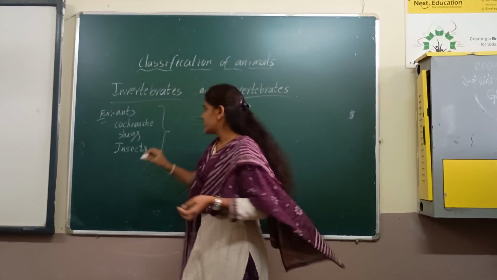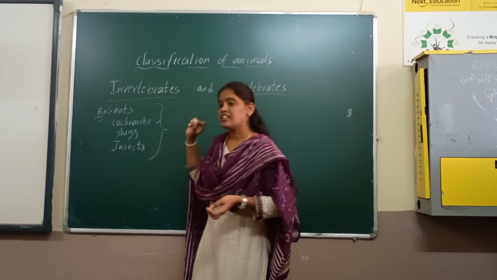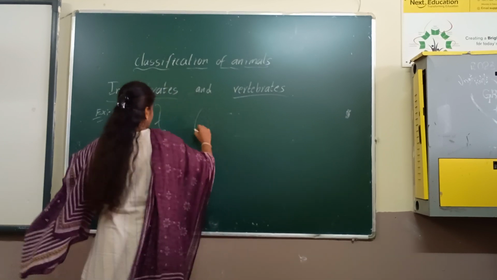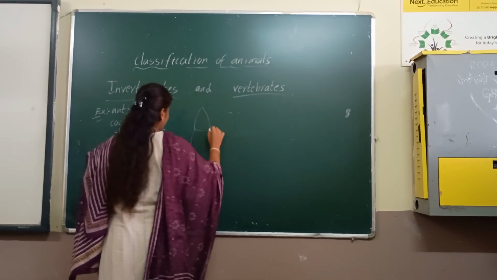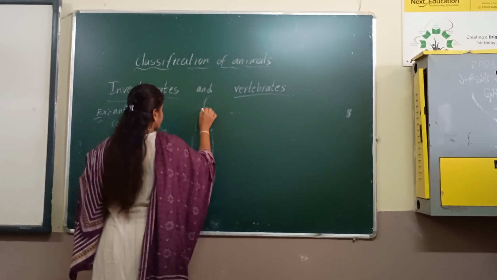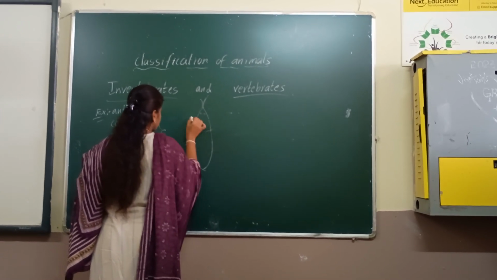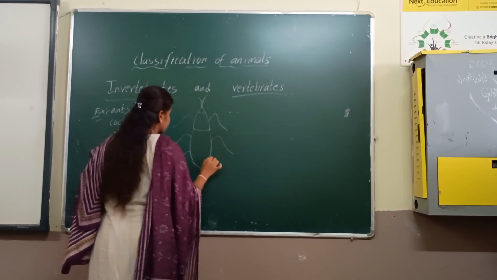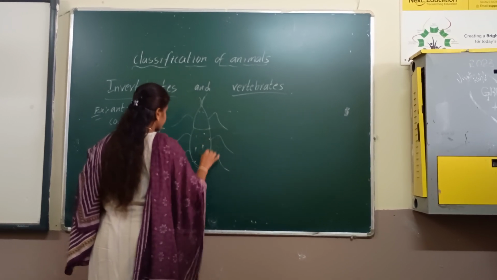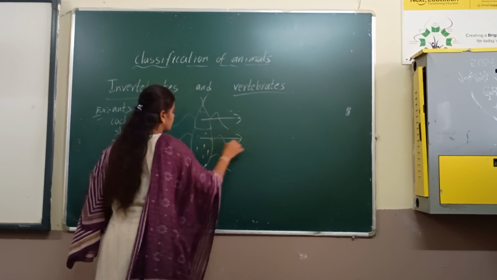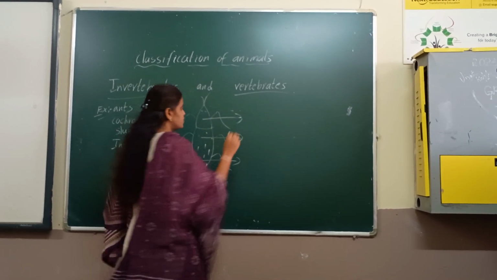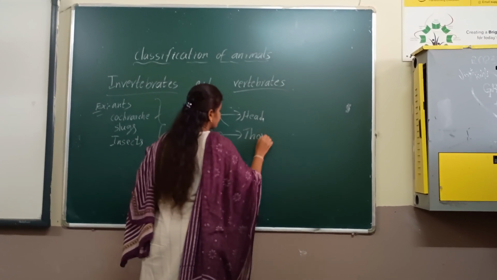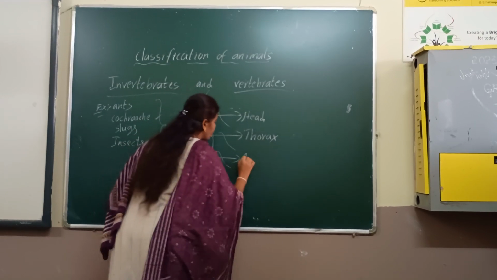Take the example of a cockroach. Basically, the invertebrate cockroach's body is divided into three parts. So what are they? First is the head, second is the thorax, the third one is the abdomen.